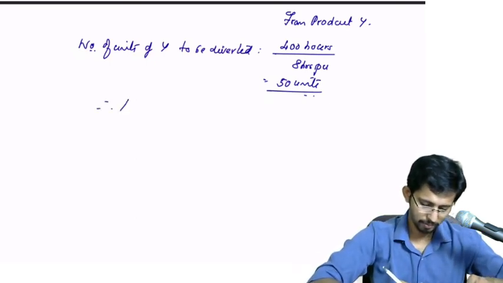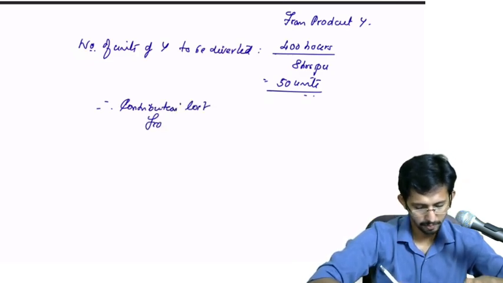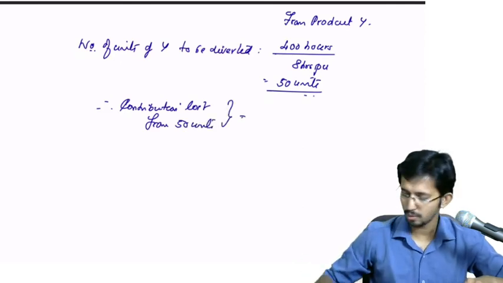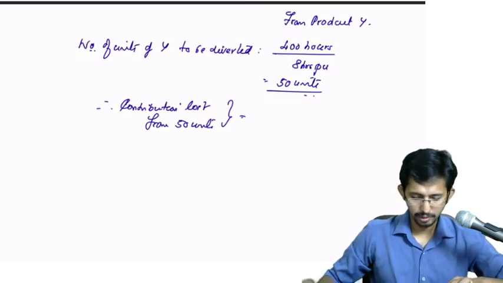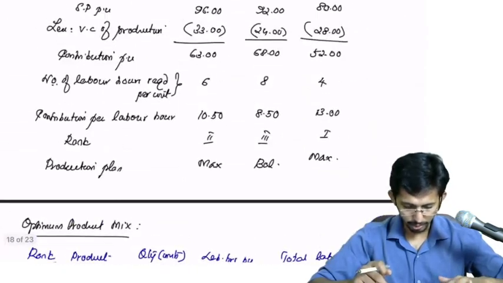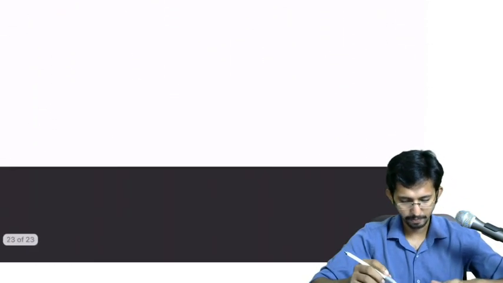Therefore contribution lost from 50 units is equal to, what is the contribution per unit of Y? Contribution per unit of Y is computed here as 68.